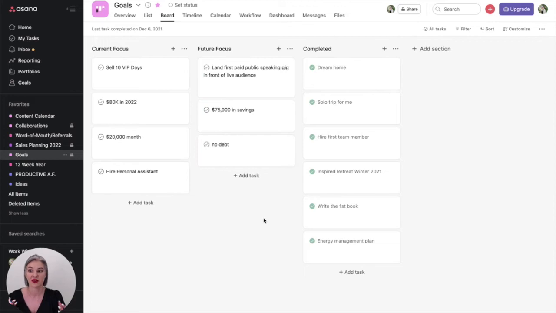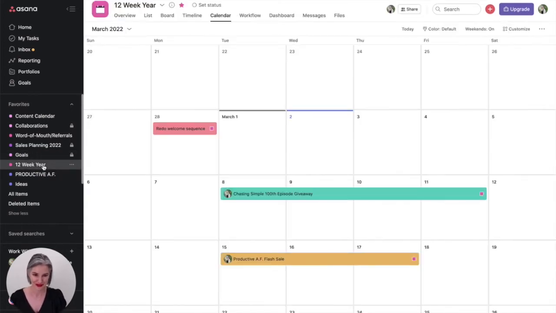So content, collaborations, referrals, sales planning, goals, it also helps me when I start getting to the nitty-gritty of what's happening in the next month, what's happening in the next 12 weeks. If you're familiar with the 12-week year, that is a concept that I follow kind of loosely. Of course, I had to make it my own. But by having an entire project that is the 12-week year, I can see very clearly, very easily all the external things that I have coming up that I have planned, like launches, giveaways, flash sales, promotions, anything like that.